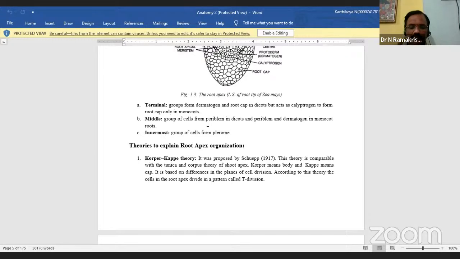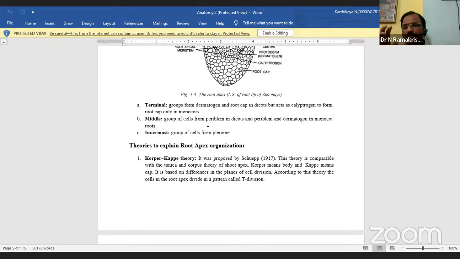In gymnosperms, cytohistological studies on the shoot apex of spermatophytes have shown a complicated arrangement of groups of cells in the shoot apex. The groups of cells are characterized by the size of the cells and nucleus.